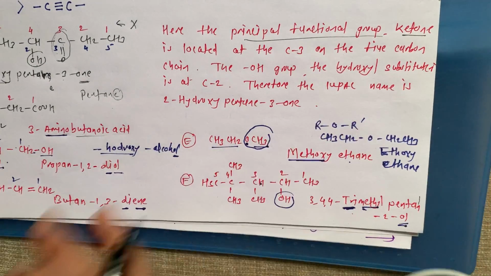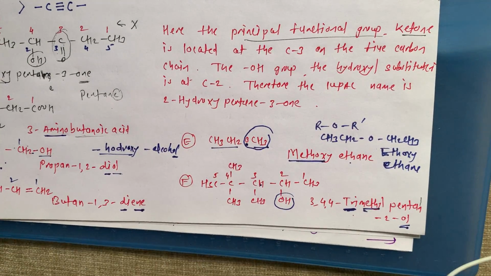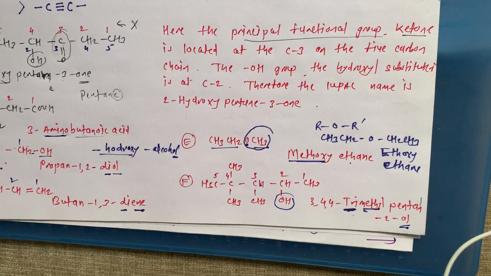And this is all for the IUPAC nomenclature system from the basic principles of organic chemistry. The remaining alkene and aromatic topics we are going to study when we reach that chapter in the classroom. So this is all for today. Thank you very much.